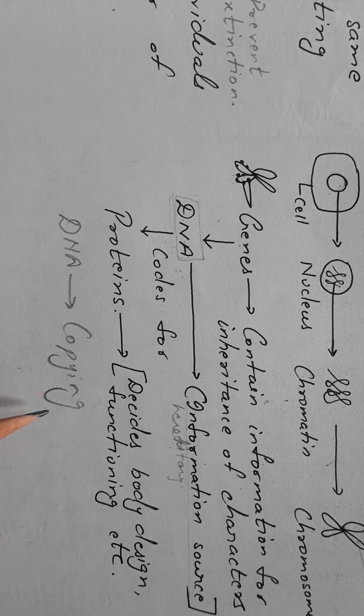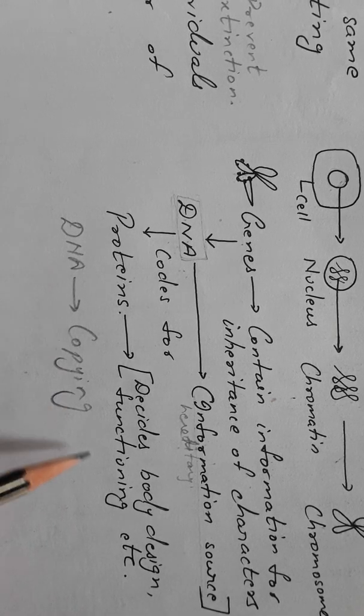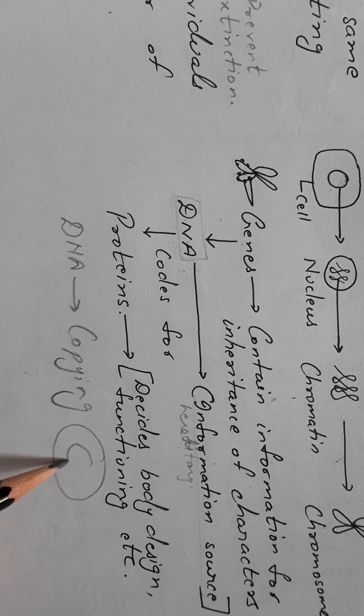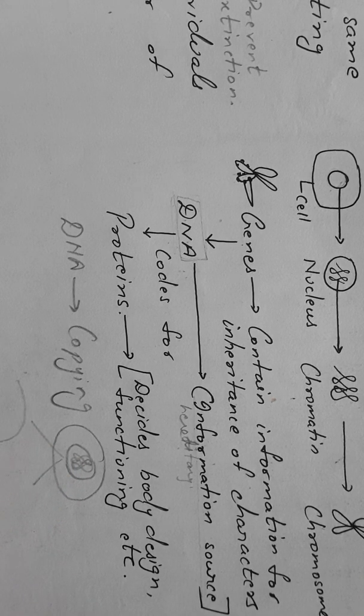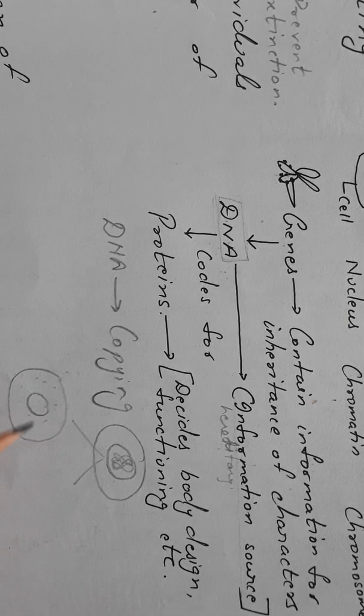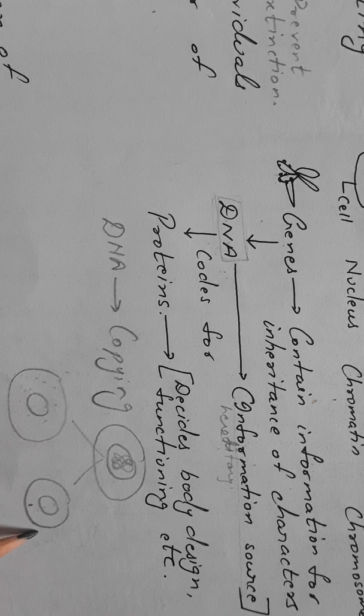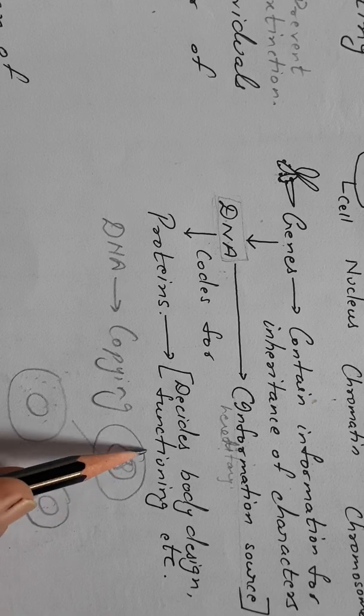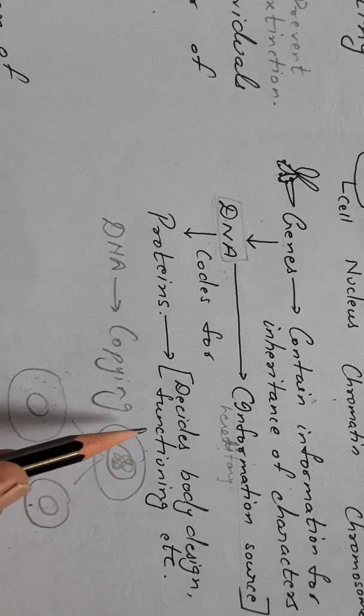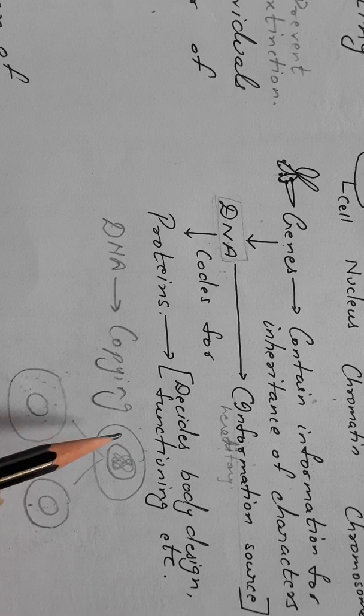After copying, they will separate from one another and go into the two daughter cells. Now what are these two daughter cells? There is a single cell in which the DNA replicates, and then this DNA, along with the cellular machinery, will divide, and chromosomes will go to both the daughter cells, and two daughter cells are formed. These two daughter cells are expected to have the same type of DNA which is present in the parent cell.